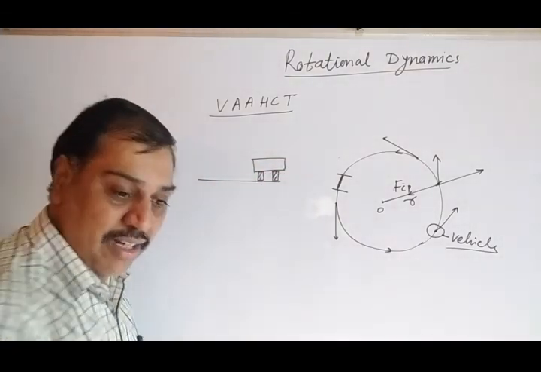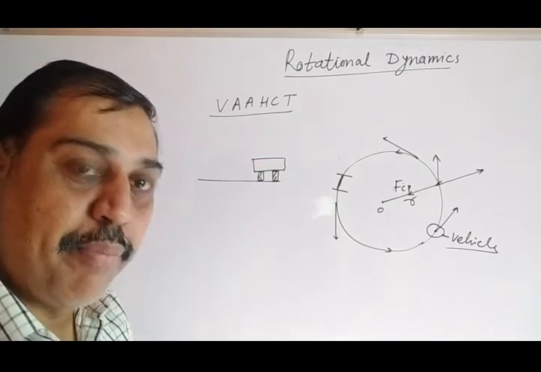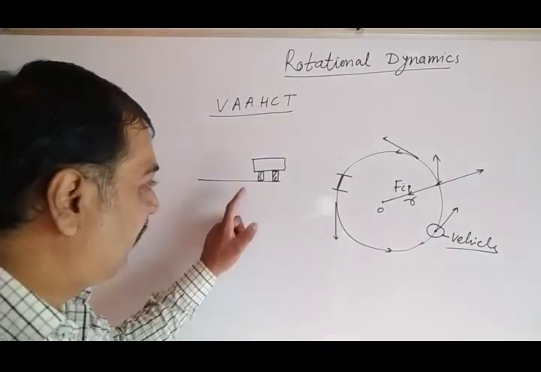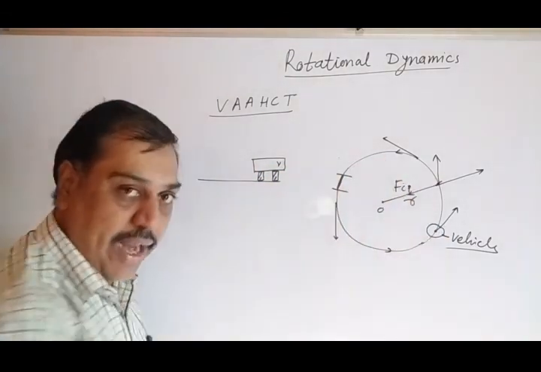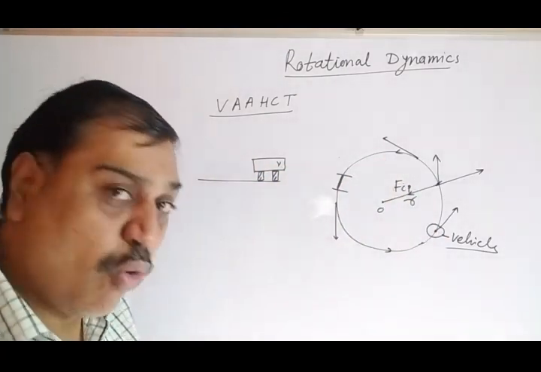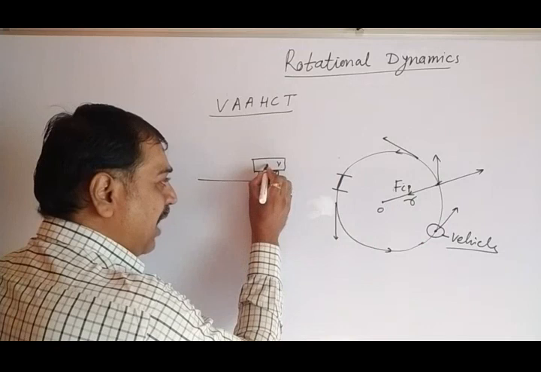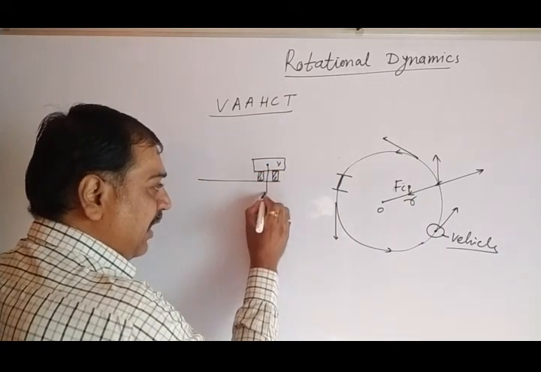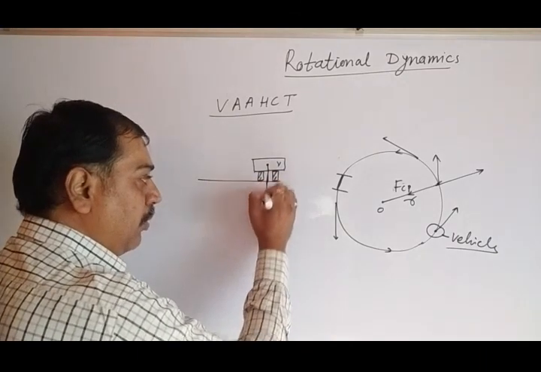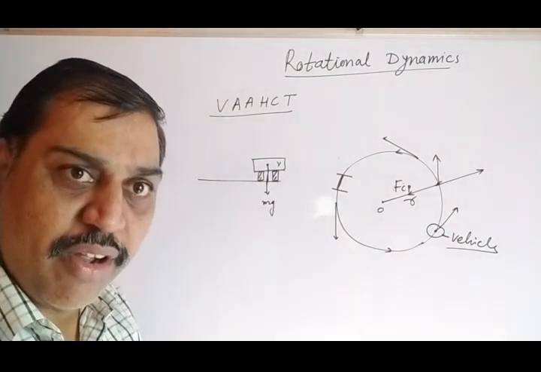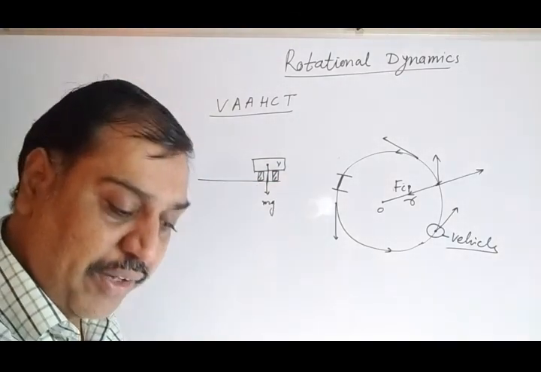Suppose this is a vehicle. The diagram is not important; the concept is important. Suppose this is a vehicle V which is moving along this horizontal circular track. This vehicle has its own mass, which acts at the center of mass in the downward direction, and that weight is W equal to mg, the weight of the car or vehicle acting downward.